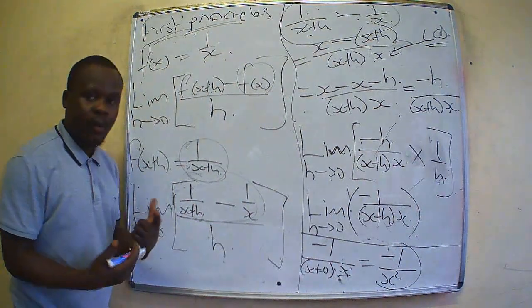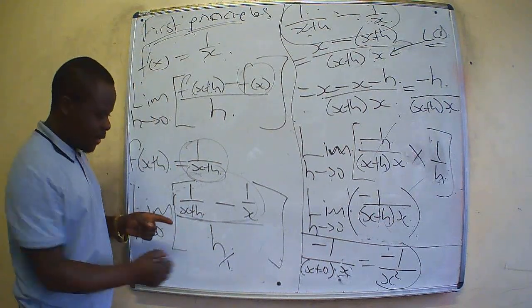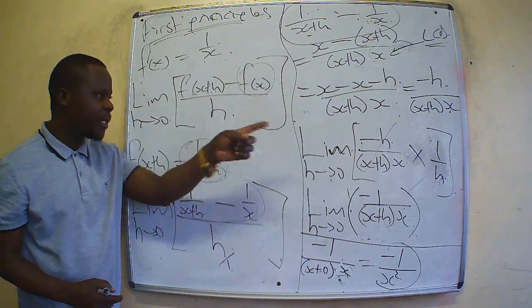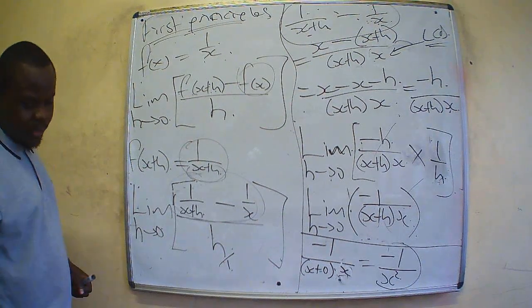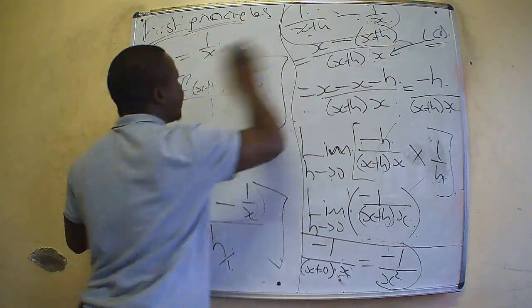So maybe you're asking, where did we get the 1 over h? This is the same as h over 1. Since this is h over 1, at that stage, they can multiply. When you're multiplying, exchange positions. So this is how we find the derivative. It becomes negative 1 over x squared. The next question.